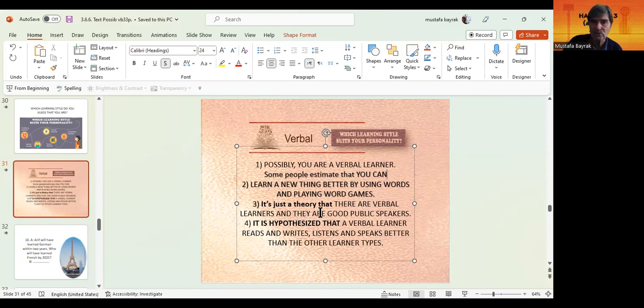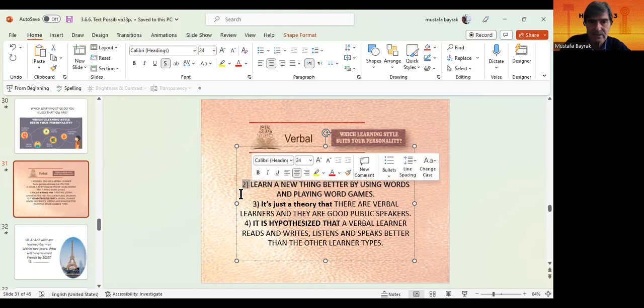It is just a theory that there are verbal learners and they are good public speakers, or it is hypothesized that a verbal learner reads, writes, listens and speaks better than the other learner types. So I think two is unnecessary here. Possibly, yes, it is just a theory that it's hypothesized that... let me erase this here.